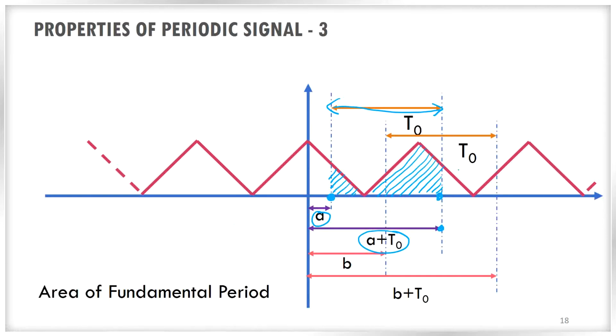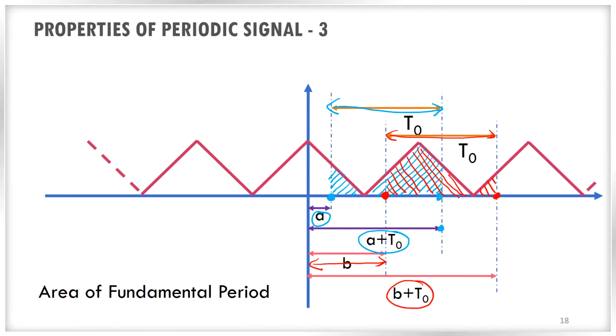There is another area which we need to consider, that is B. This is the point B. You can see that this length is B plus T0, so I am adding T0 to B. I will reach up to this point, which is known as B plus T0. That is also an area. I will shade it like this using the red color. There is an overlap between the previous area and this area.